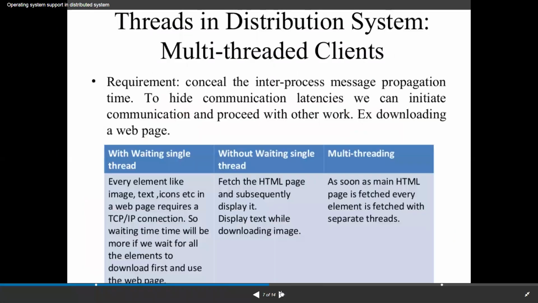In today's class, we are going to discuss the thread concept in distributed systems. In this thread concept in distributed systems, we need to know about the multi-threaded clients.